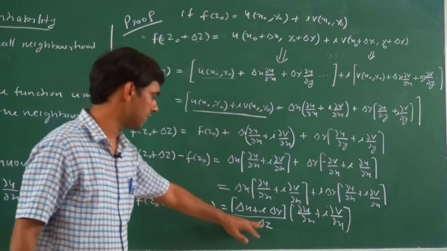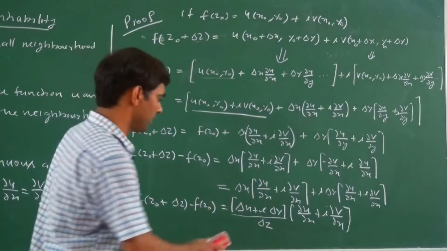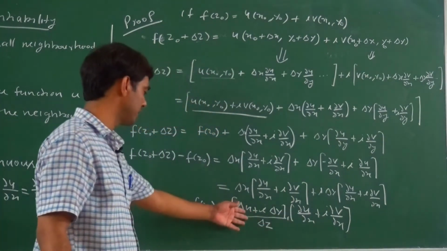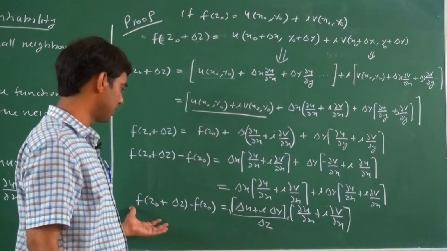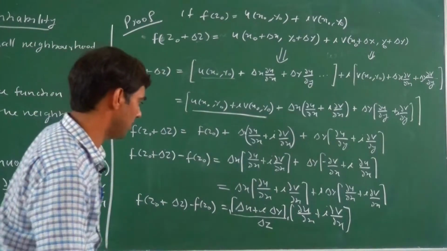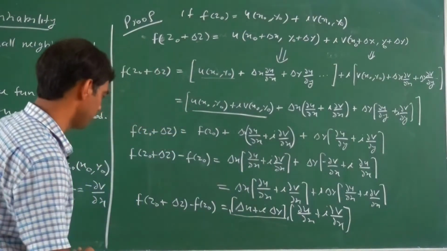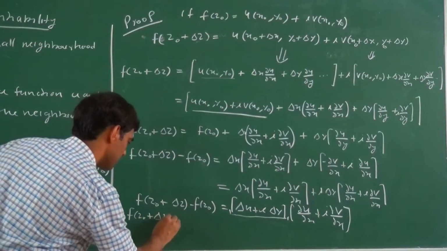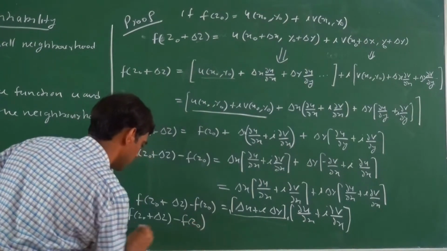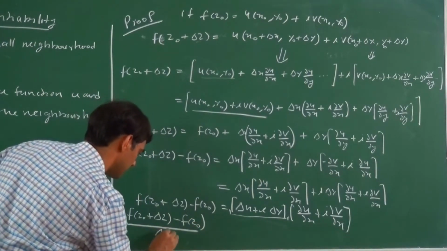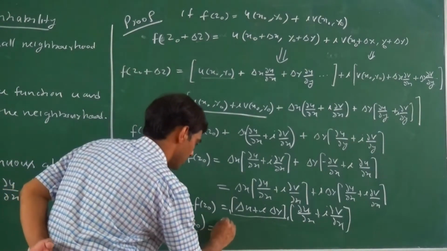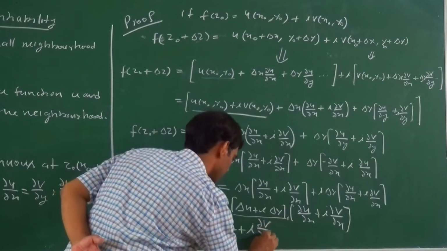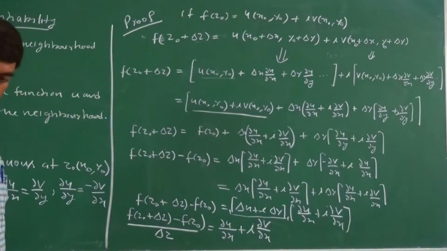If this can be replaced by delta z, this one is a delta z. Now equate this on the left hand side, then what will happen? This will become f(z0 plus delta z) minus f(z0), divided by delta z. This one equals del u upon del x plus i del v upon del x.